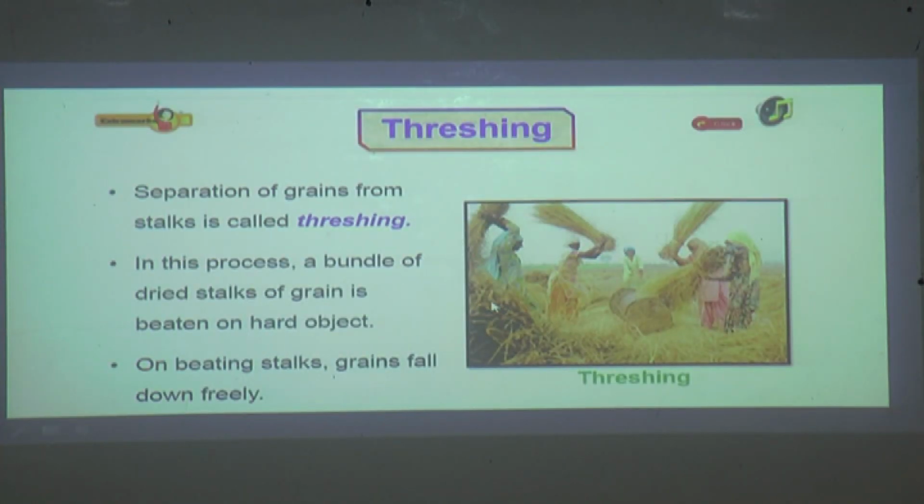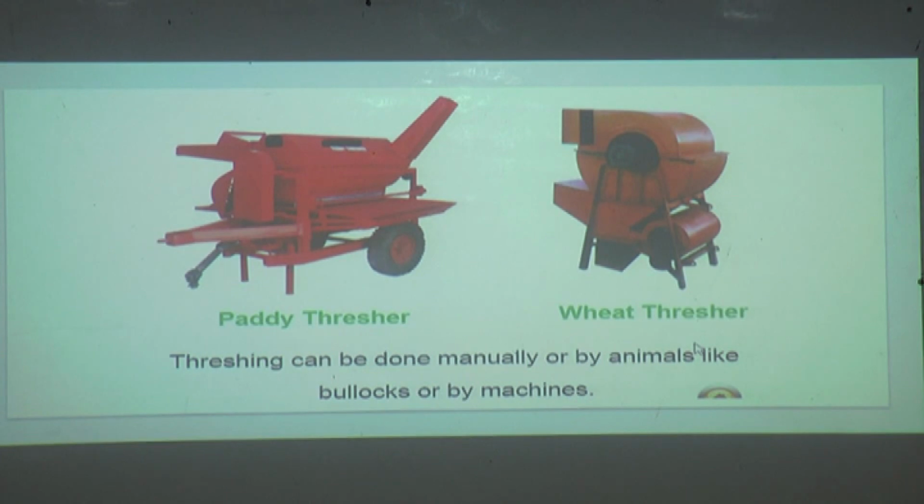Now the next method that we are going to see in detail is threshing. Separation of grains from stalks is called threshing. In this process, a bundle of dried stalks of grain is beaten on a hard object. On beating the stalks, grains fall down freely as all the stalks get dried up. So this method is called threshing.